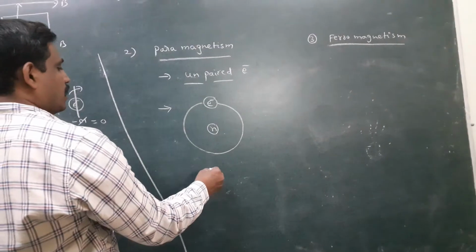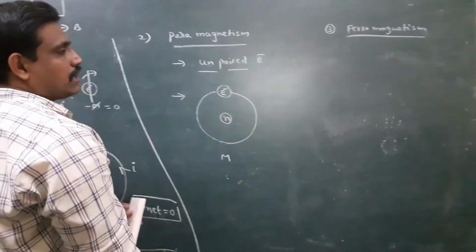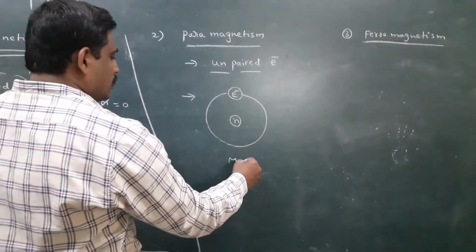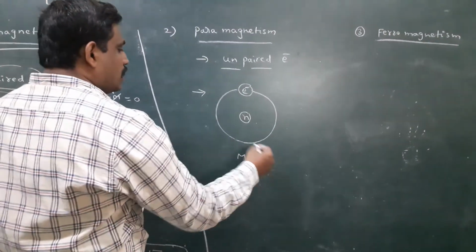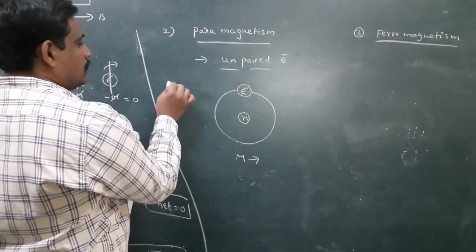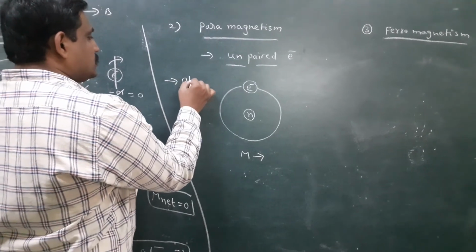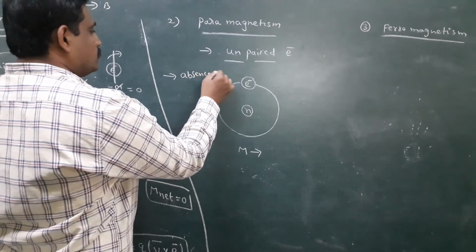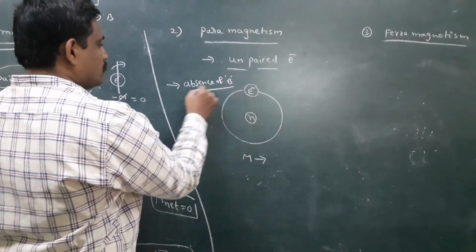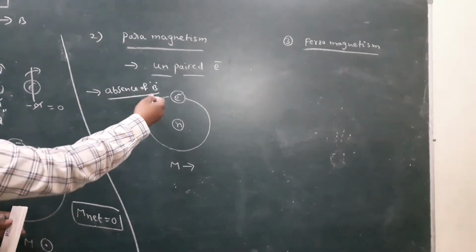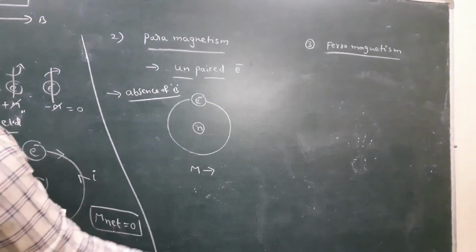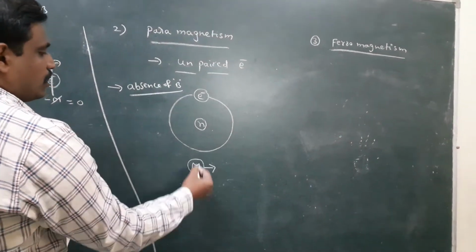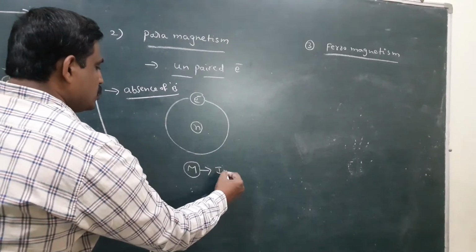Here a magnetic moment is developed, even in the absence of a magnetic field. Here only a single electron is there, so nothing cancels. That's why a magnetic moment is developed in each atom.